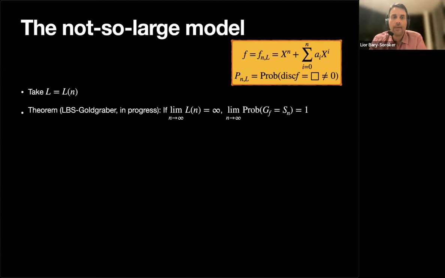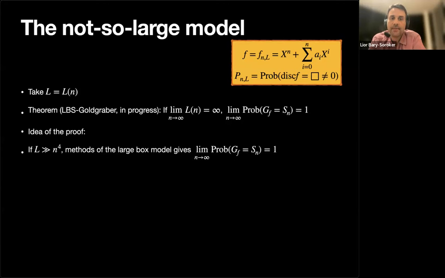And what we are trying to achieve using what I showed before is to show that in this model, as long as we stay away from the restricted coefficient model, where we don't know how to solve the problem, the Galois group will be Sn with probability tending to 1, no matter how slowly L, the size of the box, goes to infinity with the degree.